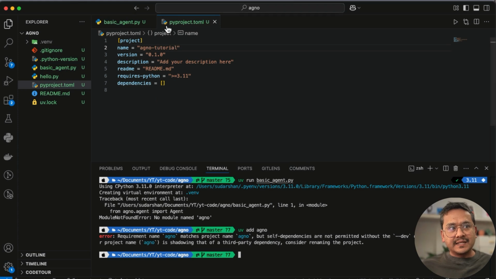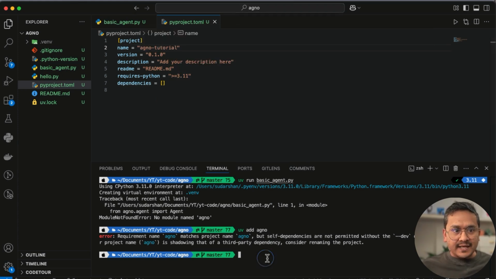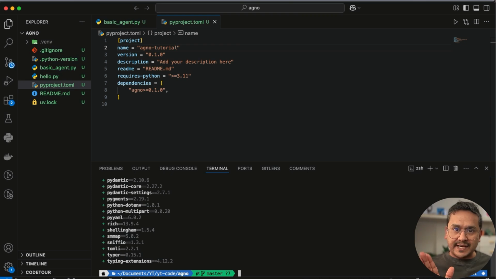I renamed the thing that was being created when I initialize uv, and now if I run uv add agno, you can see all the packages it's already installed there. That's how fast uv is. That's why I recommend you to use uv. And now you can see there is agno.